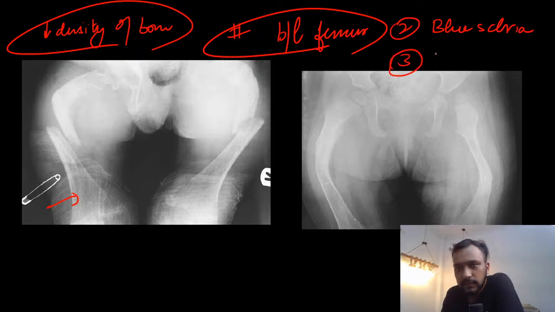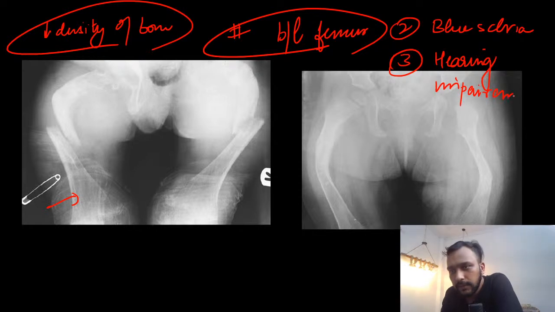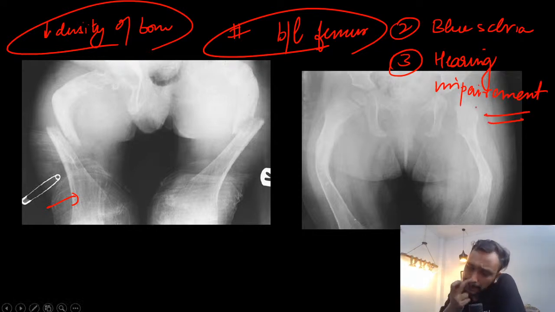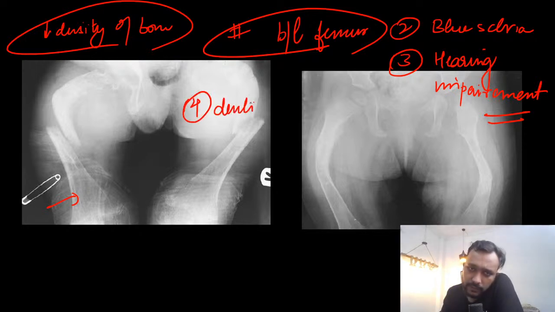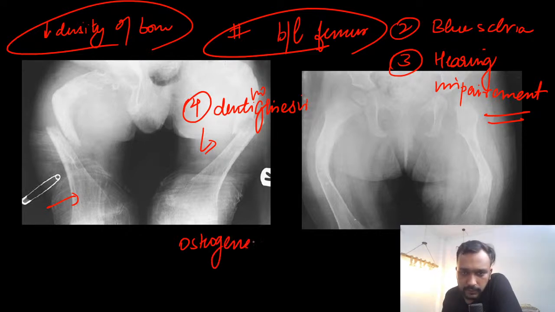Then third is your hearing impairment. Blue sclera, hearing impairment. And we can also see dentinogenesis imperfecta. Very good. This is seen in a case with osteogenesis imperfecta.